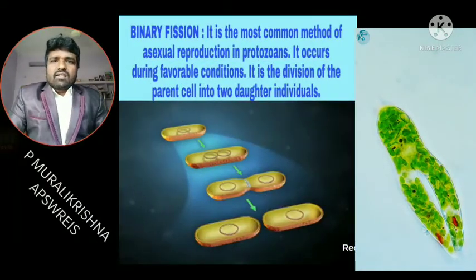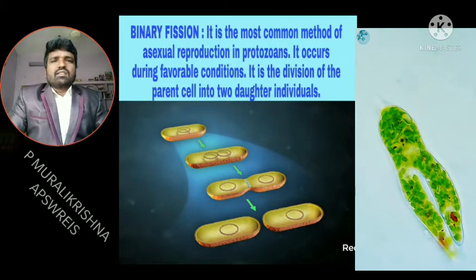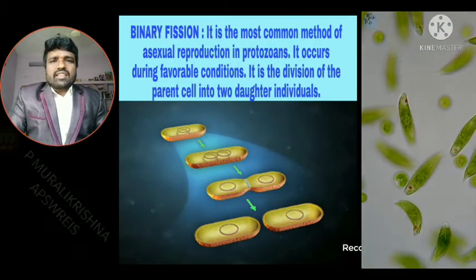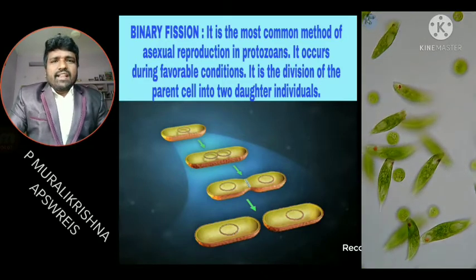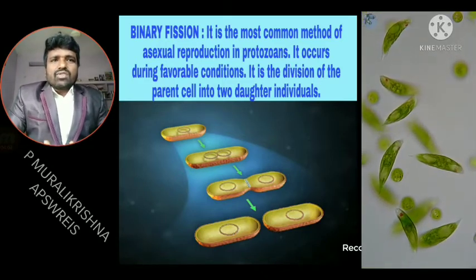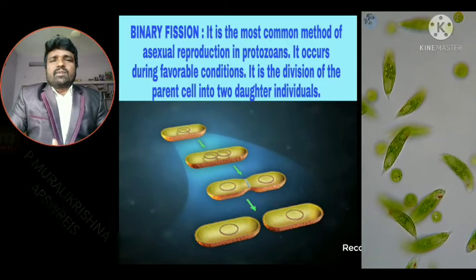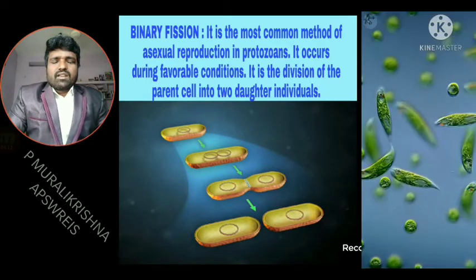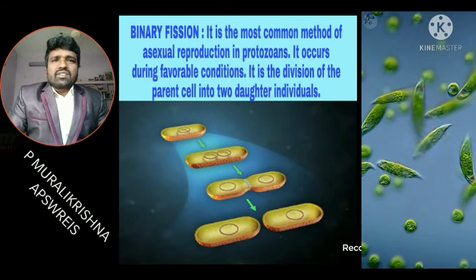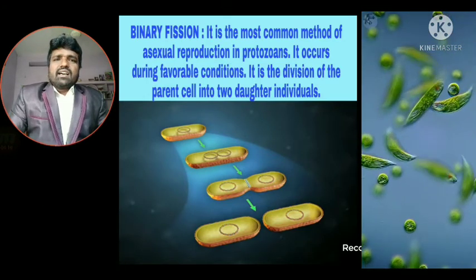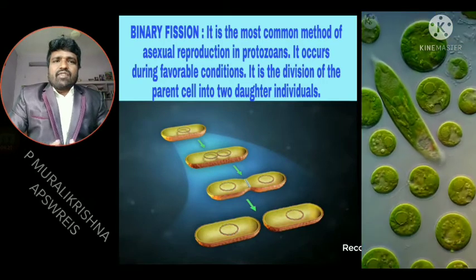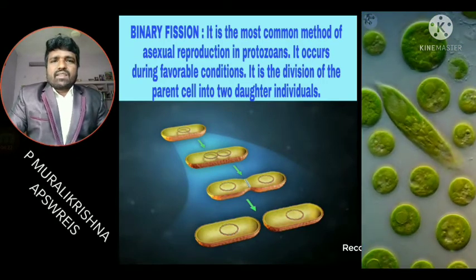Now the types of asexual reproduction we discuss in your chapter. Binary fission. What is binary fission? It is the most common method of asexual reproduction in protozoans. Binary fission occurs in favorable conditions.